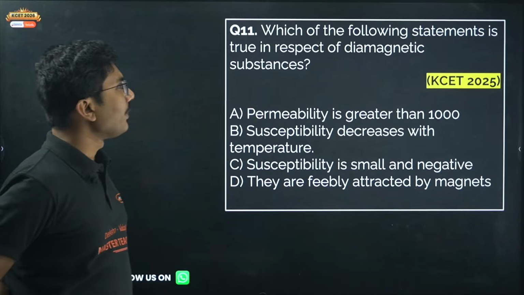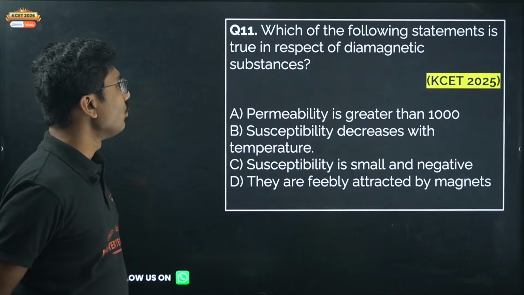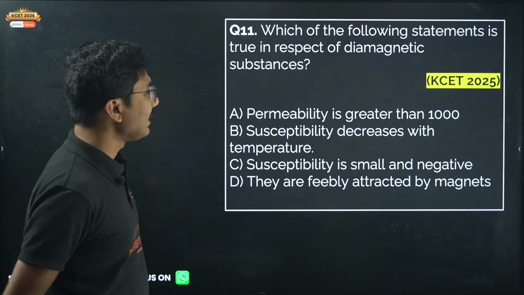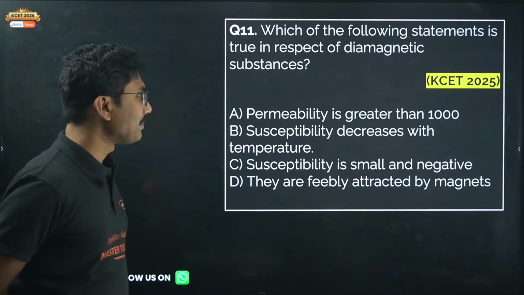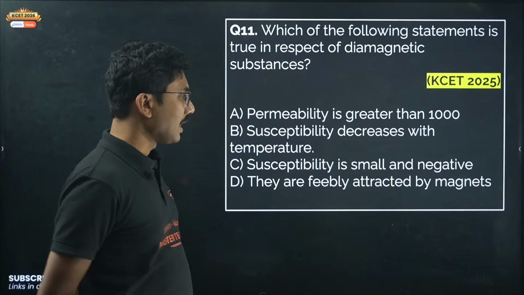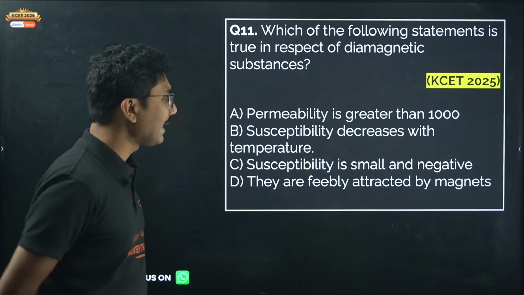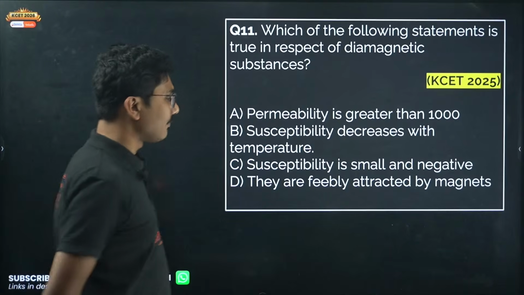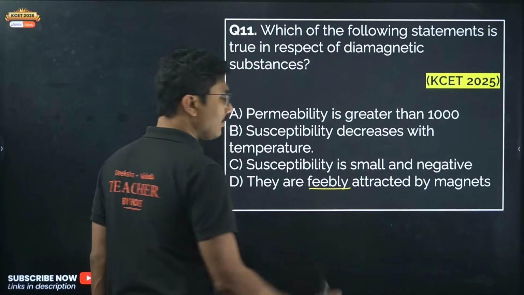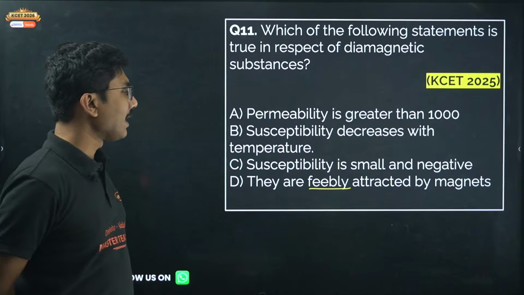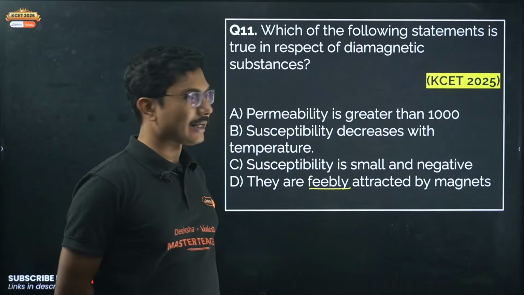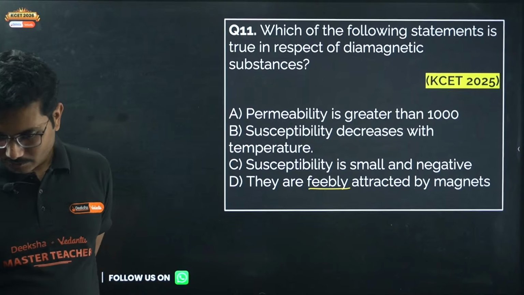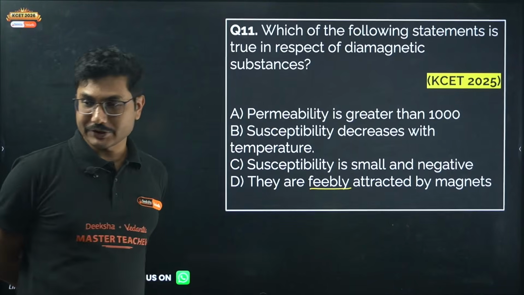Which of the following statements is true in respect of diamagnetic substances? Permeability is greater than 1000. Susceptibility decreases with temperature. Susceptibility is small and negative. They are feebly attracted by magnet. Feebly means weakly. Okay, they are feebly attracted by a magnet. So which one is correct? Which one is correct for question 11?